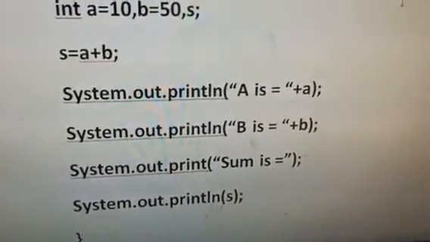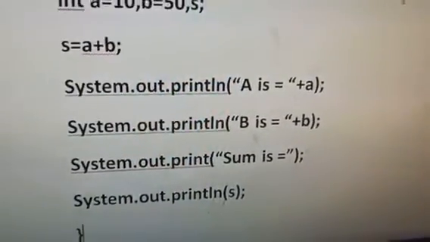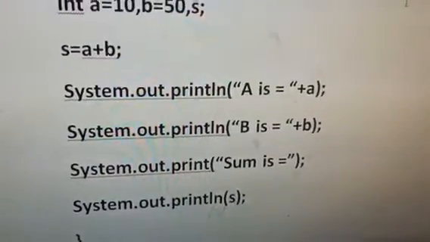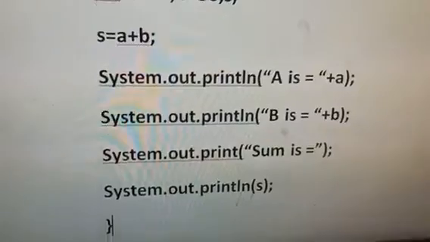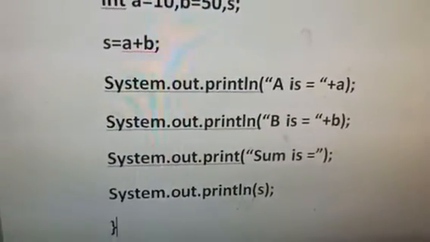After that your cursor will move to the next line. Why? Because of System.out.println. Whatever you give in the round brackets, after printing those things your cursor will move to the next line automatically because of the ln part.